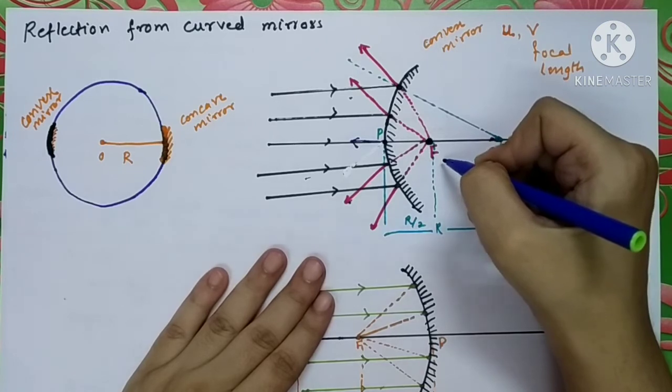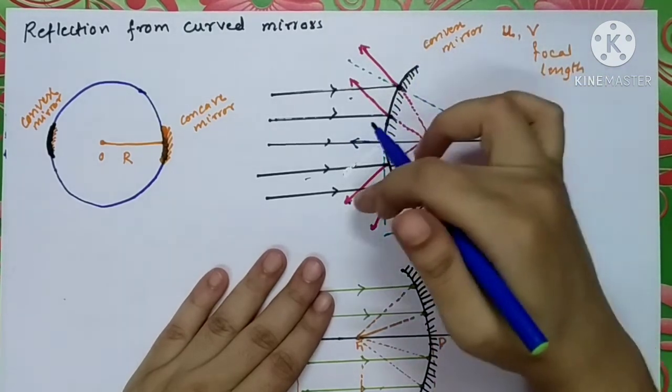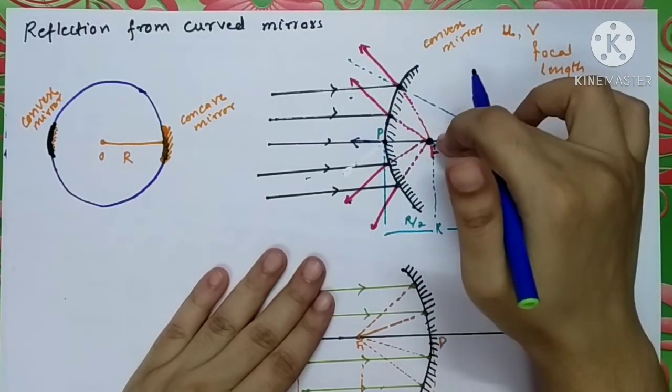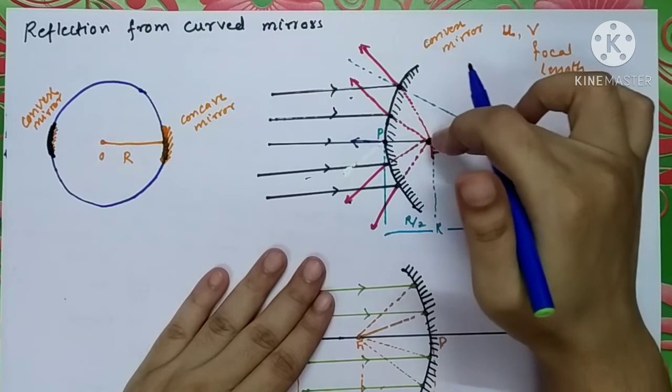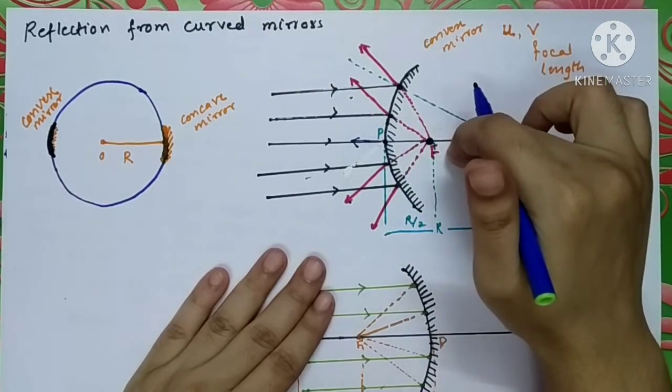That point is called F. This is called the position of image. And all these rays are supposed to be coming from this point. When you proceed this line, you will get this point. And this is the position of image.